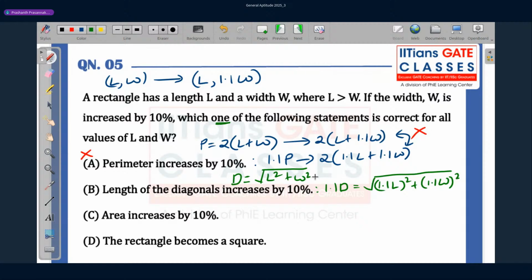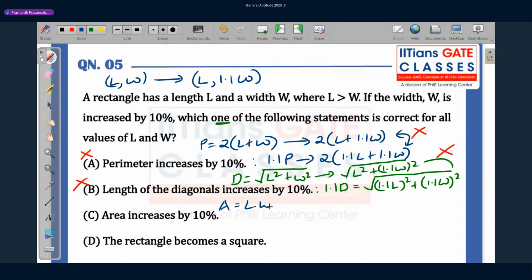However, from the given scenario, L and W becoming L and 1.1 W, this is going to become L square plus 1.1 W whole square. Again, these two, they are not the same. So option B is also wrong. Area increases by 10%. Let's check this out.